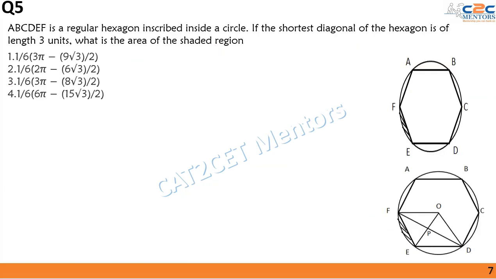ABCDEF is a regular hexagon inscribed inside a circle. If the shortest diagonal of the hexagon is of length 3 units, what is the area of the shaded region? That is, we need to calculate the area of this shaded region.